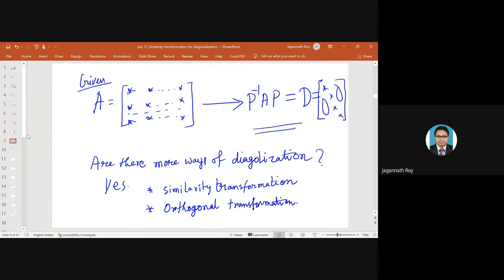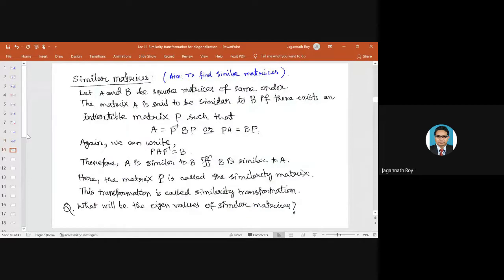Today we will discuss the similarity transformation. When do we call two matrices similar, and then we will define what a similarity transformation is. For similar matrices, the aim is to find a similar matrix.